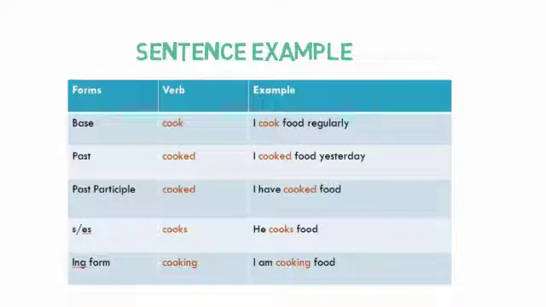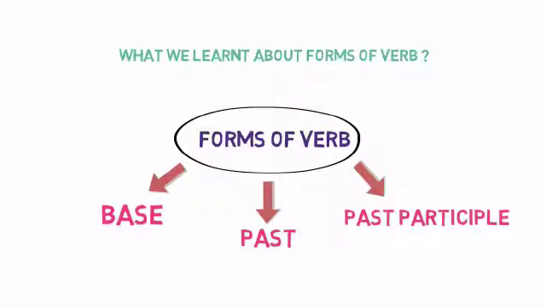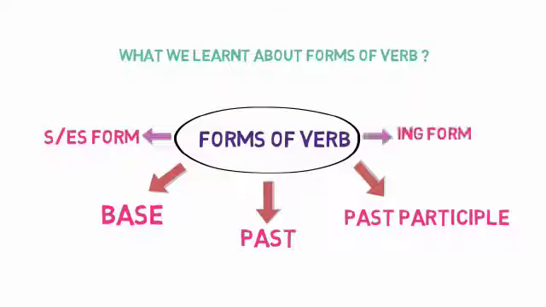So students, what you have learned about the forms of verb is that there are basically three forms of verb, that is base form, past form, and past participle form. Apart from these three forms, there are two other forms which you have learned, that is the S/ES form, which is used for third person singular, and the ing form, used when the verb is still continuous while we are talking.